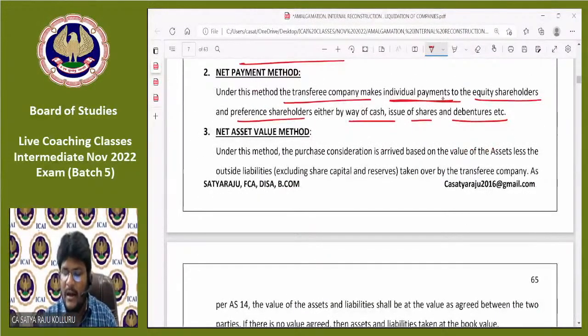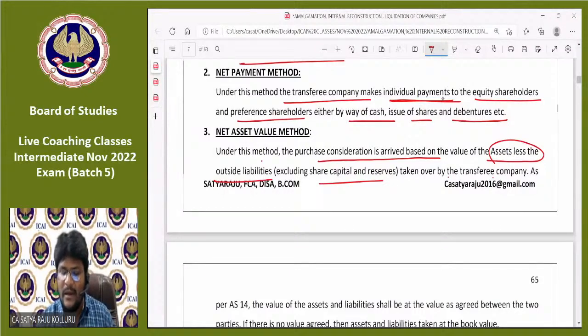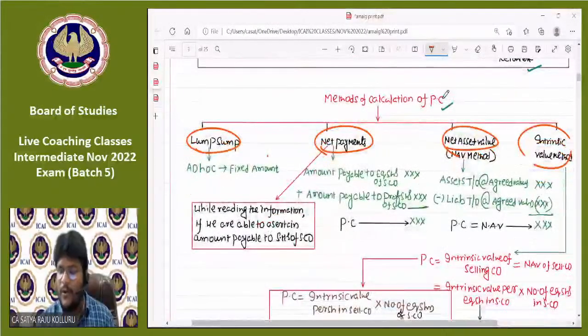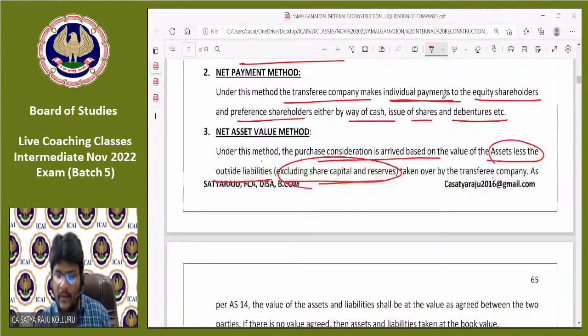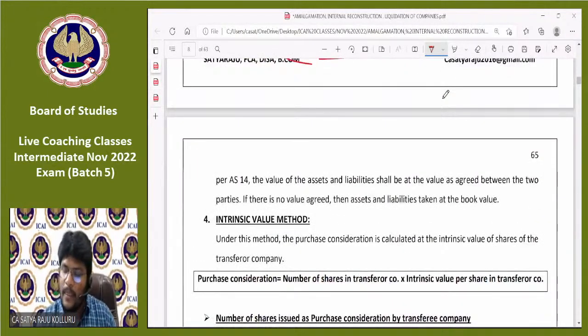Net asset value method. Under this method, the purchase consideration is arrived at based on the value of the assets less the outside liabilities, excluding the share capital and reserves, taken over by the transferee company. Why are they using excluding the share capital and reserves? In our formula, if you observe, we have nowhere mentioned the share capital and reserves of the selling company. We only mentioned assets taken over at the agreed value less liabilities taken over at the agreed value, which is nothing but NAV. The assets and liabilities should be considered at which value? Agreed value. That was also given clearly.